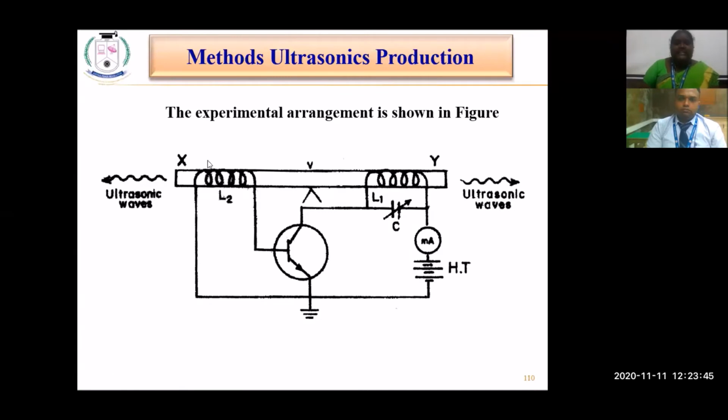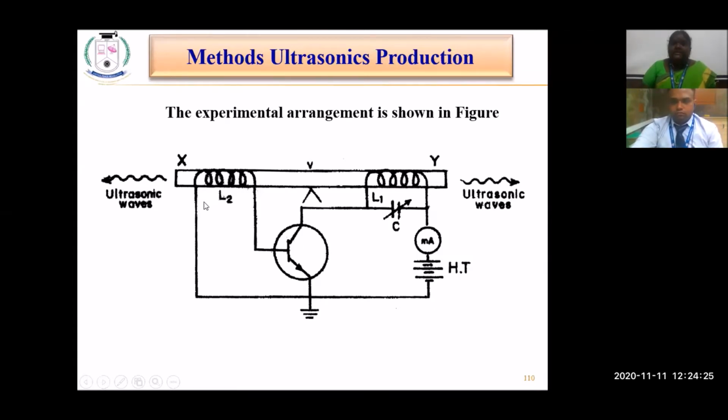Now let us go to the experimental setup. This XY is the rod, supported by a small pivot in the middle, and there are two coils, L1 and L2. L2 is coupled to the base of a transistor, and L1 is coupled to a variable capacitor that determines the ultrasonic sound wave production. This is connected to the collector of the transistor.